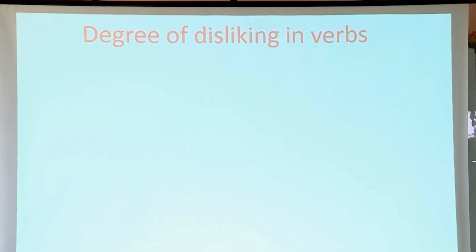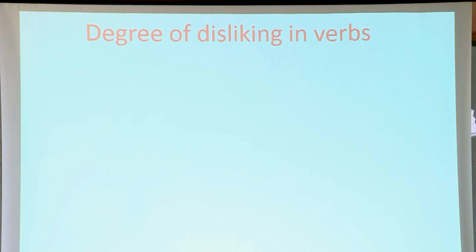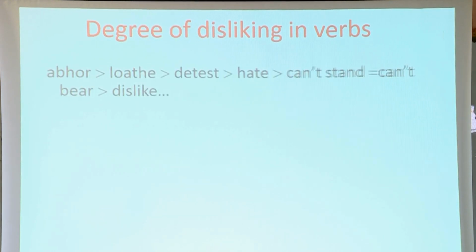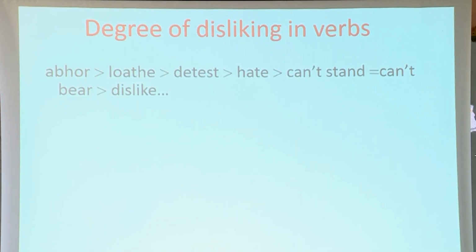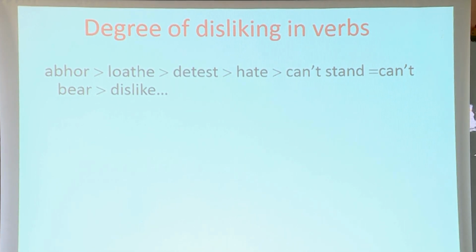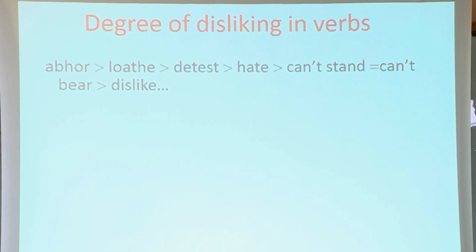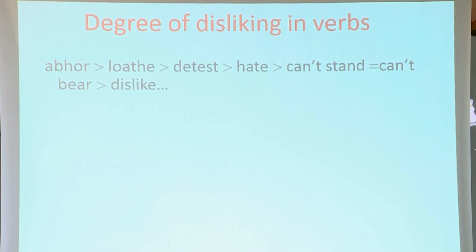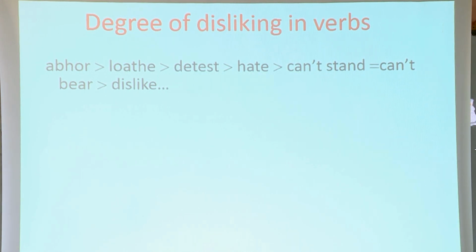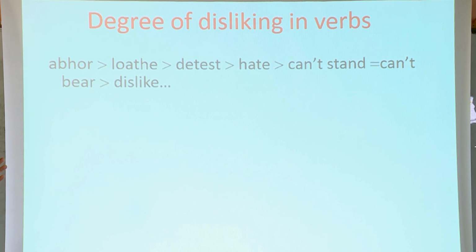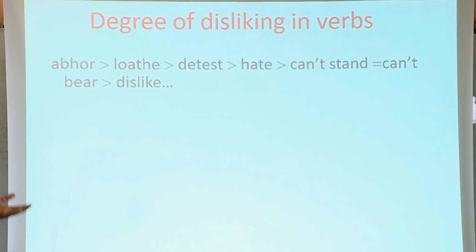Okay? Always remember in liking and disliking about the degree. Degree of disliking in verbs. So you have verbs, but you express dislikes in different ways according to the verb you use. So again, abhor is the strongest. Then you have dislike or don't like. So please try to remember some of them, if not all of them. But try here to concentrate on the degree.